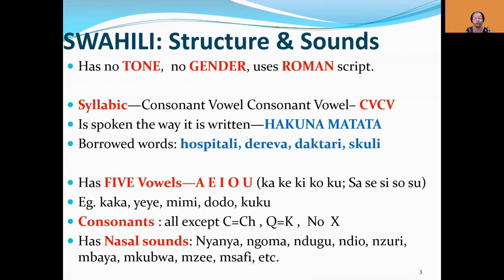So Swahili has only 5 vowels, flat vowels, a, e, i, o, u. So every time you encounter those vowels, you'll be accompanied by a consonant. And when we learn how to pronounce them, we learn them together with a consonant. For example, ka, ke, ki, ko, ku. Sa, se, si, so, su. Yes, Swahili is read that way. So therefore, if you are finding difficulty reading the language, you simply read it syllabically.